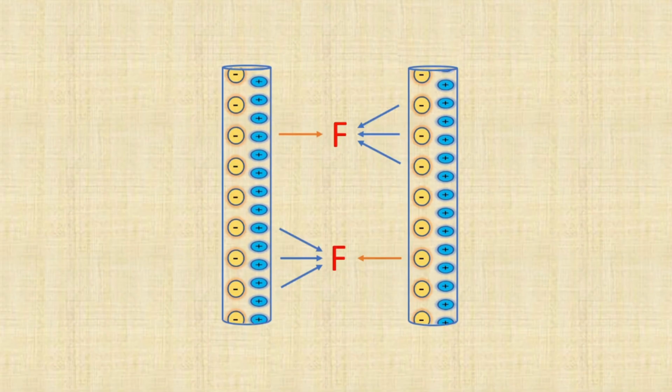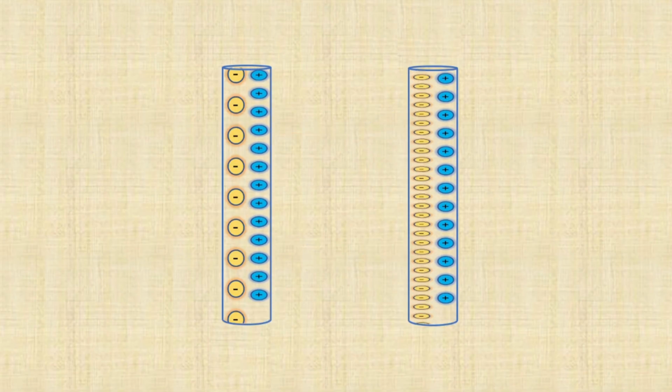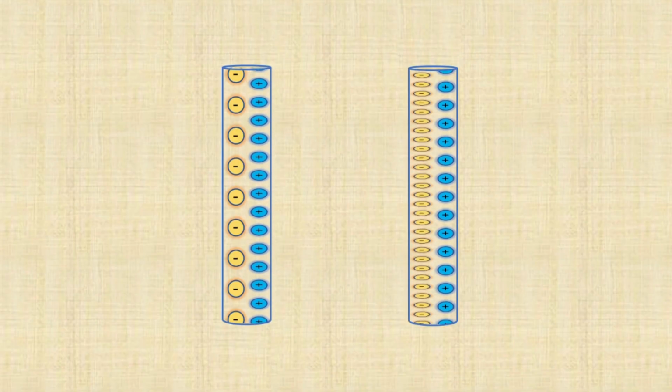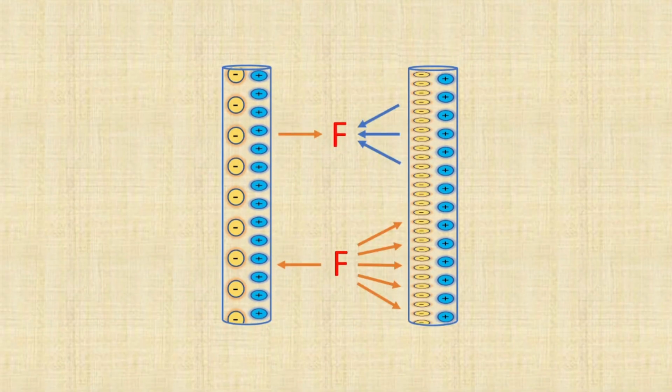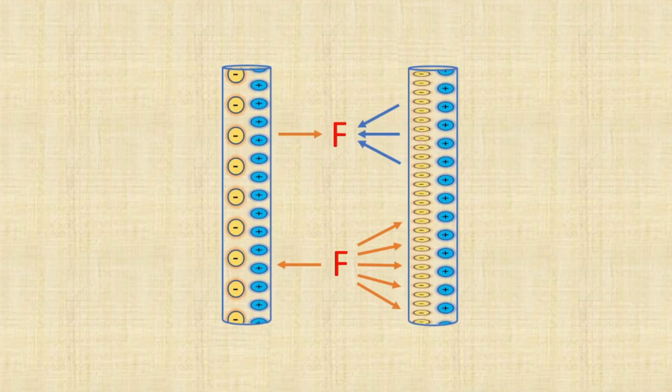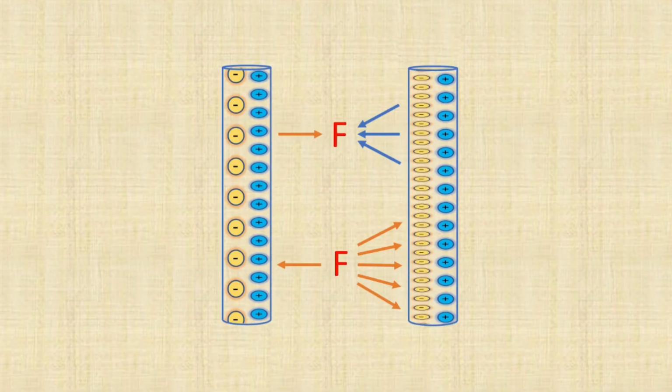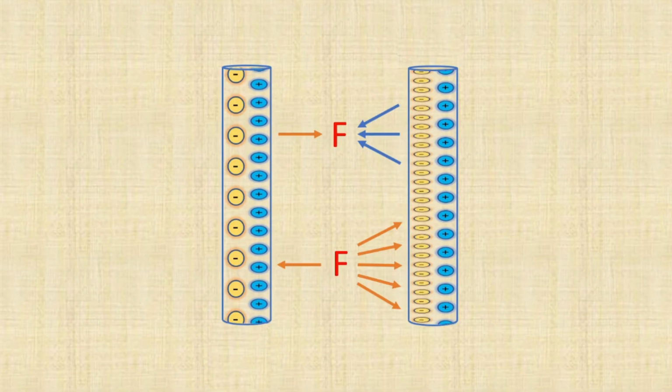But if we reverse the direction of the current in one of the wires, the electrons will start moving relative to each other at twice the speed, and the electrons in one wire will see a huge density of electrons in the other, and will repel each other much more strongly than they are attracted to the positive ions. As a result, the wires will end up repelling each other, and the equations that describe these processes turn out to be exactly the same as before, when we use magnetic fields. Only now, there's no need for any magnetic fields. It's simply that the electric field behaves this way for a moving observer. These arguments can be generalized to any system with moving charges, completely eliminating the need for such an entity as the magnetic field.